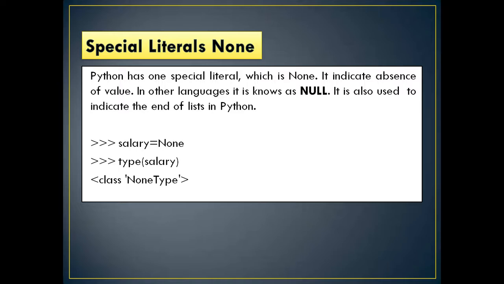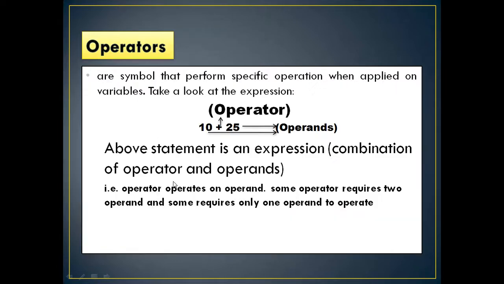Special literal: Python has one special literal called None. It indicates the absence of a value. In other languages it is known as null, which is also used to indicate the end of a list in Python. For example, salary equals None, type of salary gives the NoneType data type.